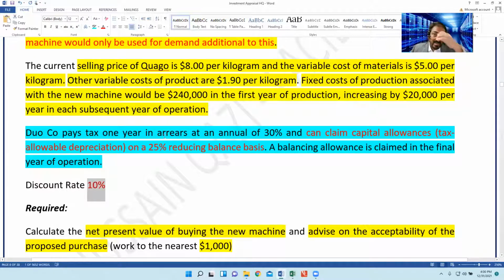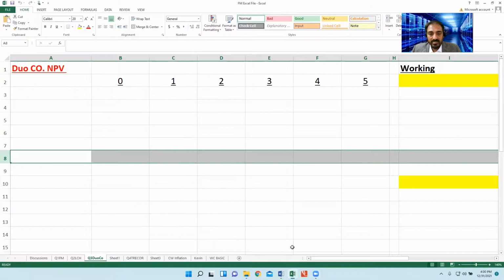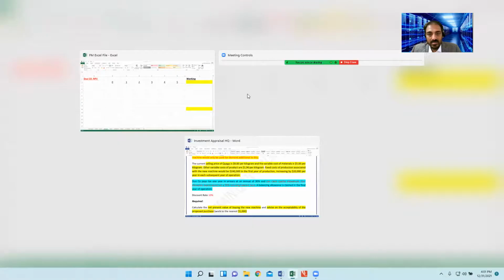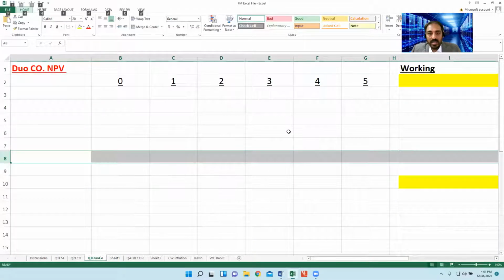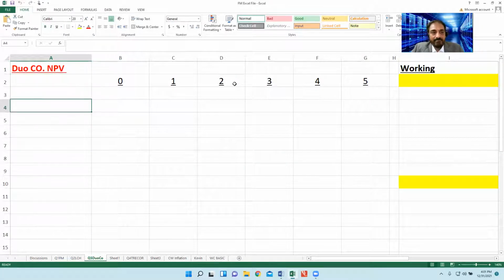Calculate the NPV. Now start the working of the NPV. Let's start. This is about the question. You can structure it with Excel, or you can attempt it with the blank worksheet of the ACC platform. I am working with Excel here.